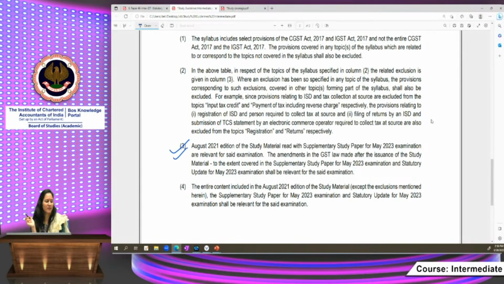After completing the study guidelines, I will go through the queries which we received from students. Again, August 2021 edition of study material, read with, this is very important, you have to read the study material read with the supplementary study paper for May 23 examination. These are applicable for you, and amendments which are made in the GST law after issuance of study material, to the extent covered in the supplementary study paper for May 23 examination and statutory updates.